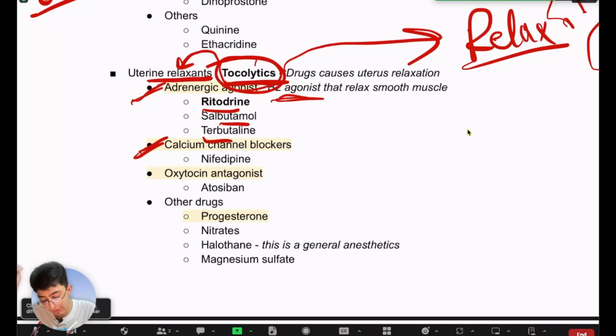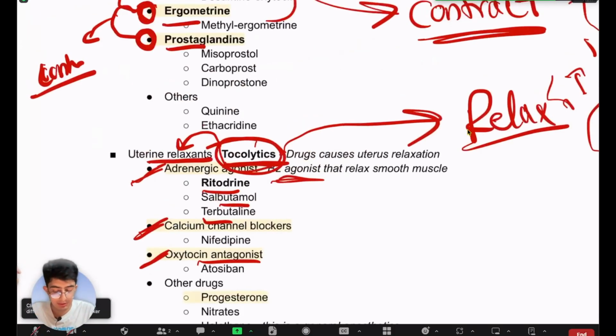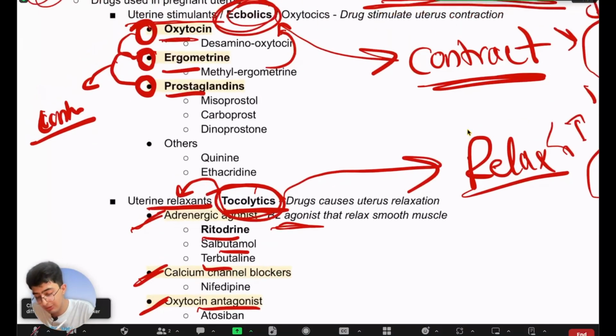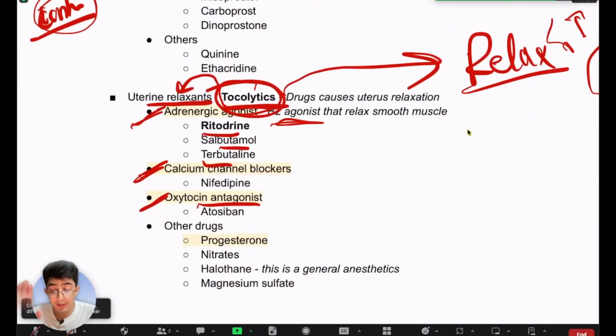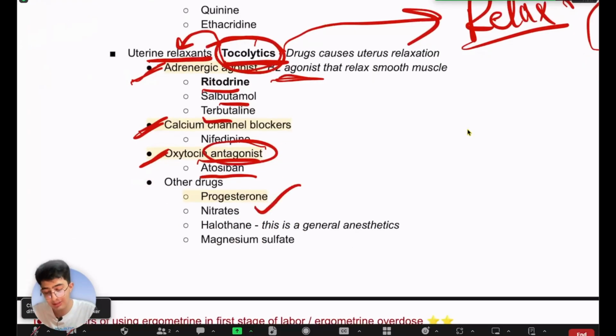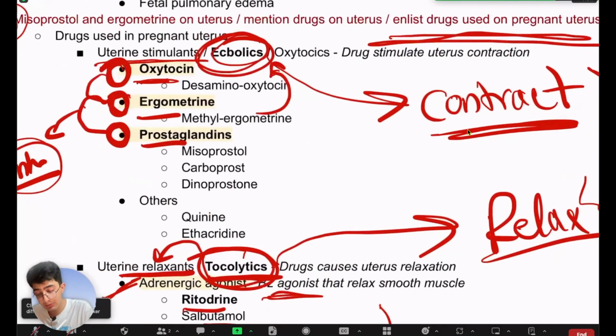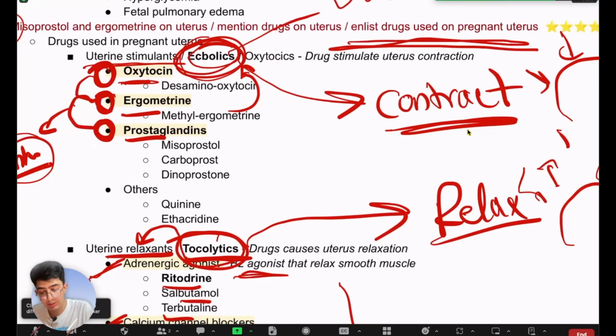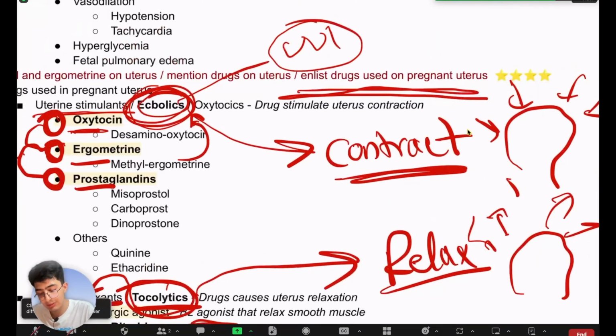We also have calcium channel blockers and oxytocin antagonists. Why oxytocin antagonists? It's common sense, because oxytocin causes uterine contraction. So if you antagonize or block the action of oxytocin with a drug called atosiban, then if you block the thing that is contracting the uterus, what will happen? It will relax. So oxytocin antagonists are also tocolytic drugs. They help relax the uterus, and there are other drugs such as progesterone and nitrates. Just remember a couple of these. From an exam point of view, the uterine stimulants or ecbolic drugs are way more important than the tocolytic drugs. So in this video, we're only going to concern ourselves with ecbolic drugs.